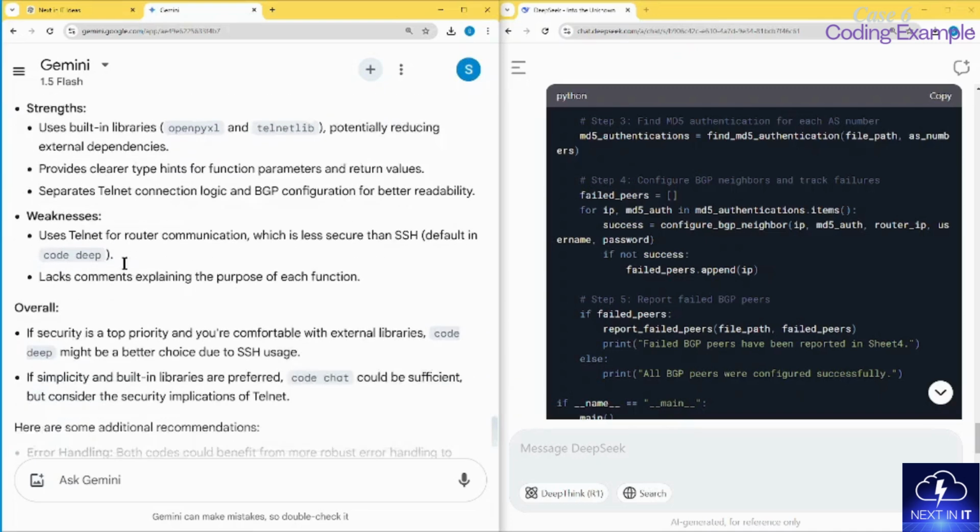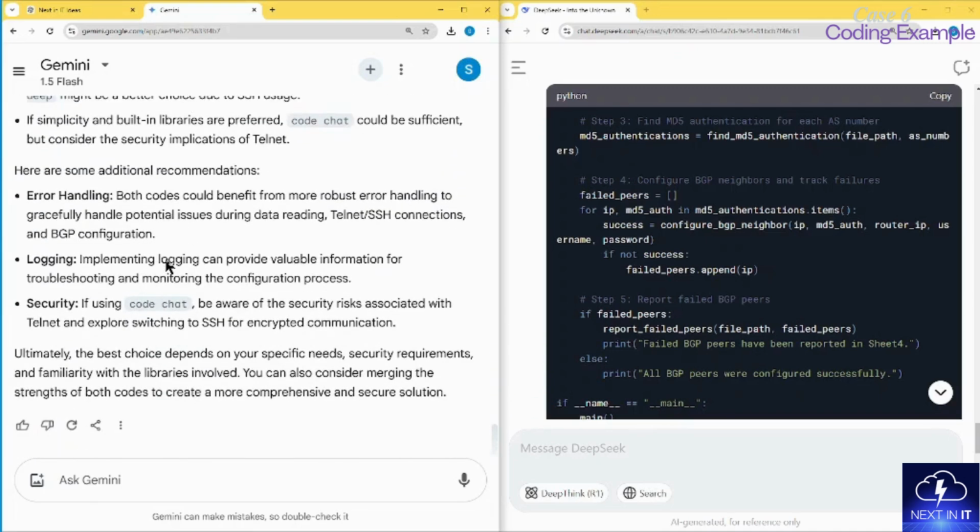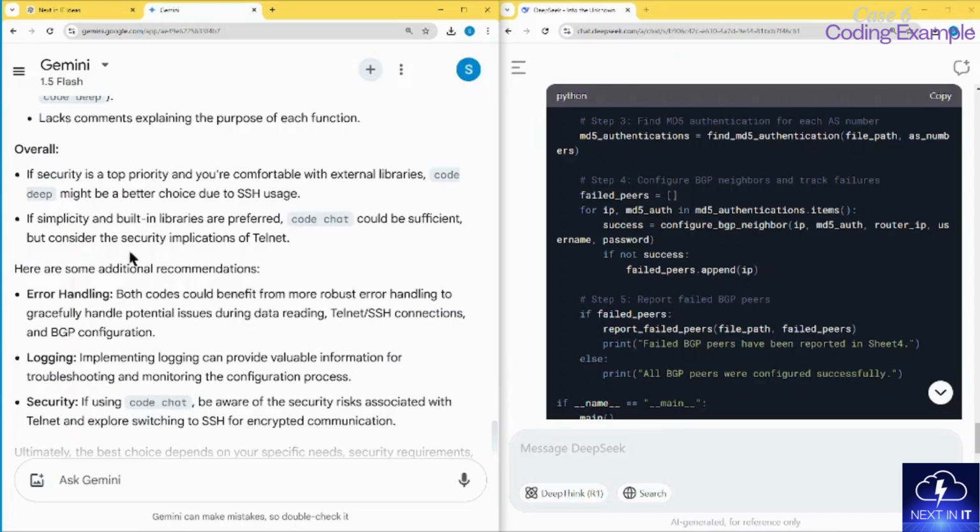But anyhow, I went through all of them, and I find that Gemini also says that the coding of ChatGPT is much simpler. If security is a top priority and you are comfortable with external libraries, DeepSeek is the better choice. If simplicity and built-in libraries are preferred, then ChatGPT is better. So I personally like the simplicity, and initially I was liking the ChatGPT output.